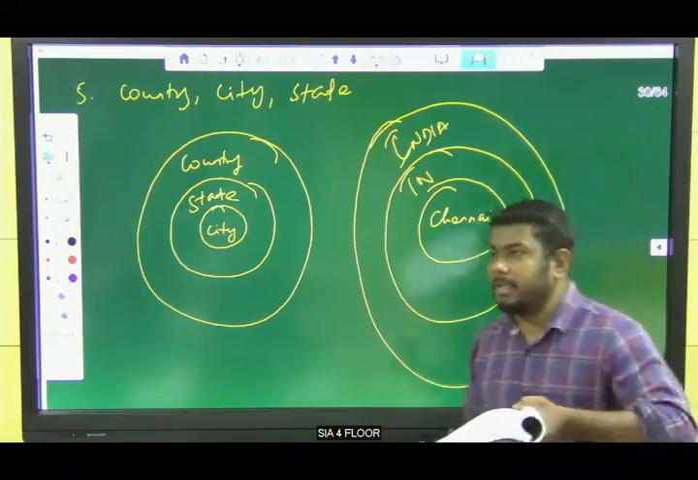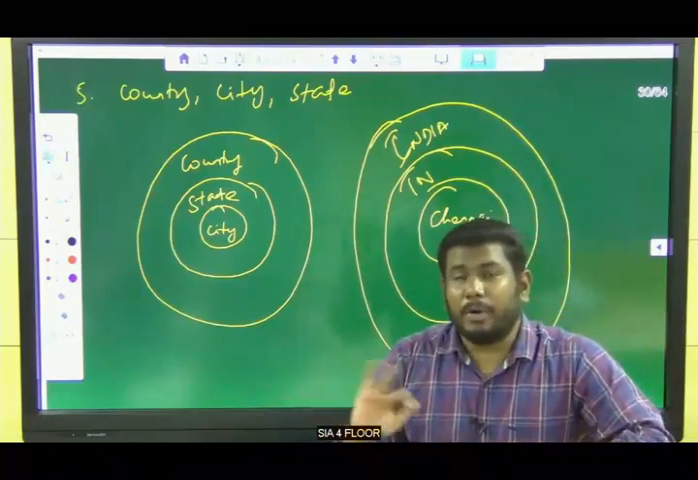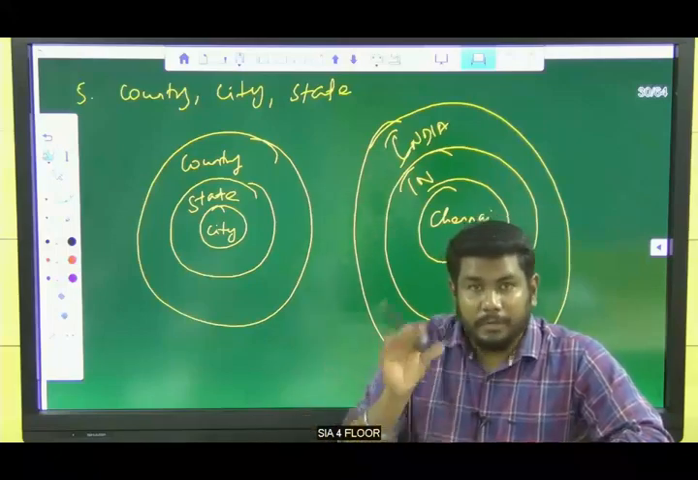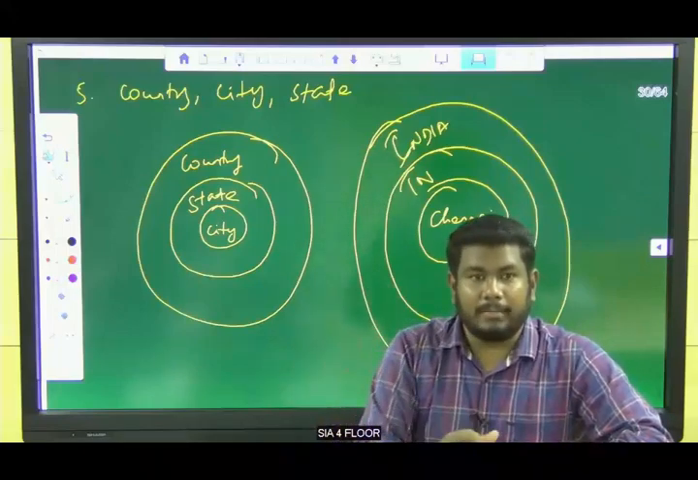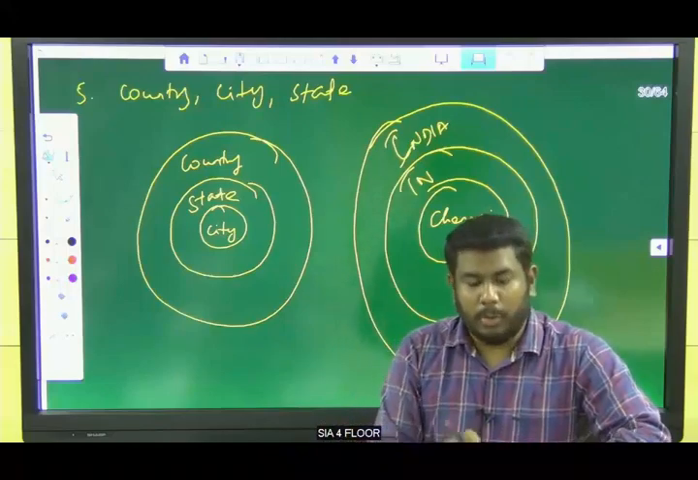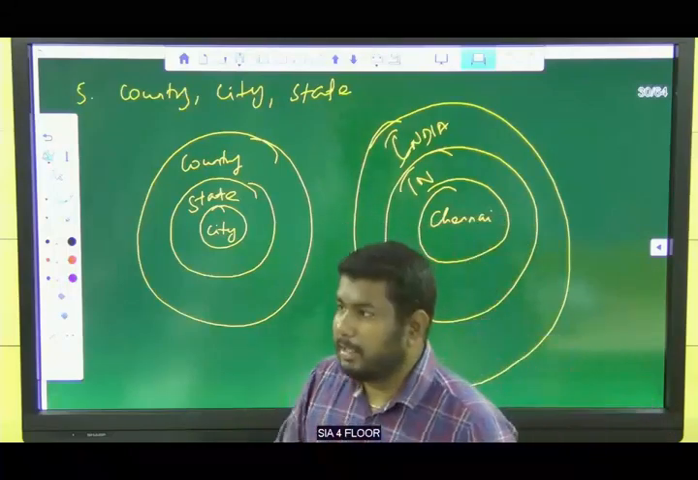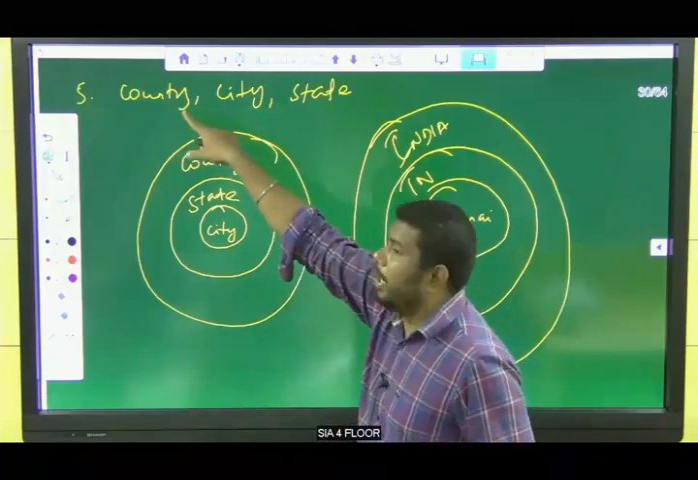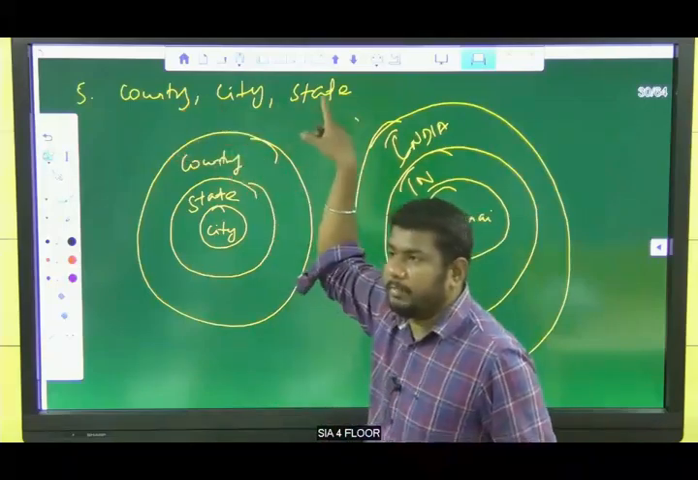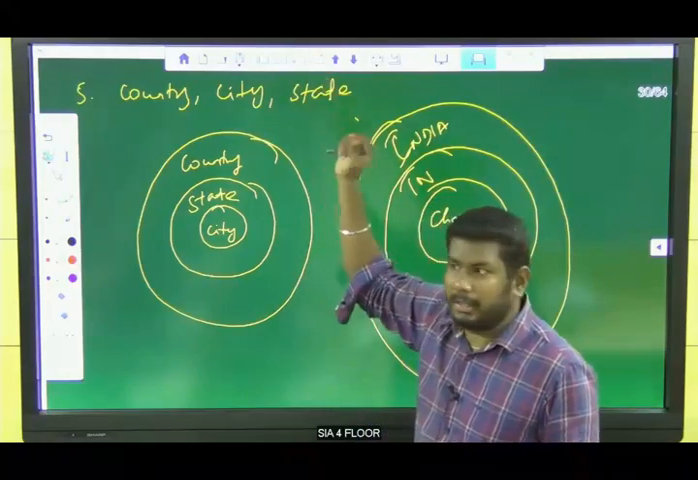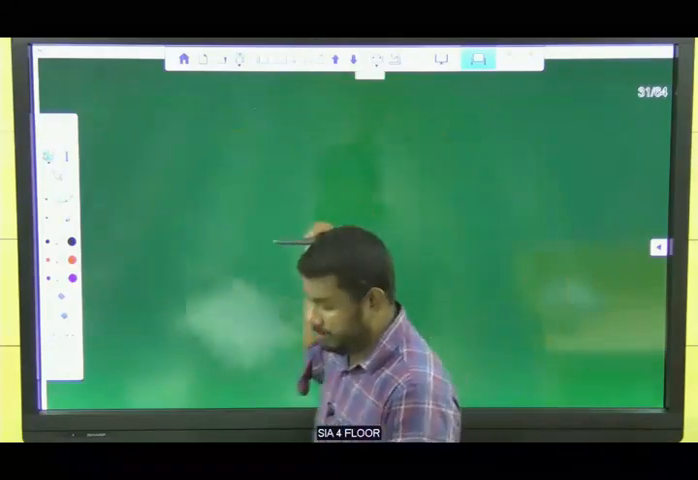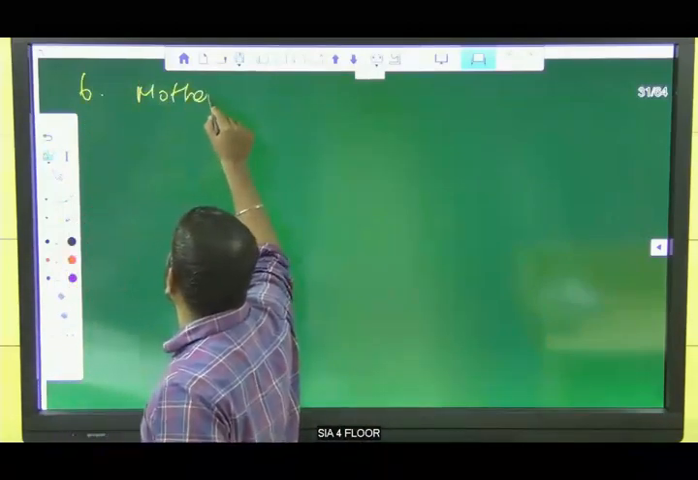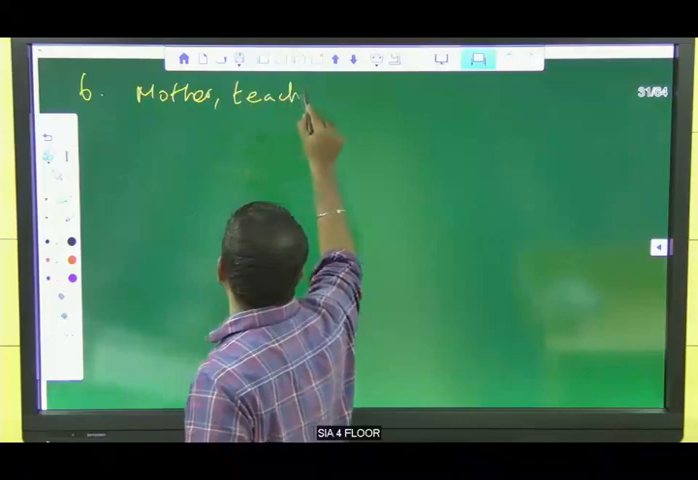Listen guys, we no need to worry about the order given in the question. We should make the correct diagram, connecting of figures. In the question they are given like that, country, city, but don't worry about that. We need to connect the figures. That's it. Clear? So next question, the sixth one. Mother, teacher, dancer. Now tell me the answer for this.